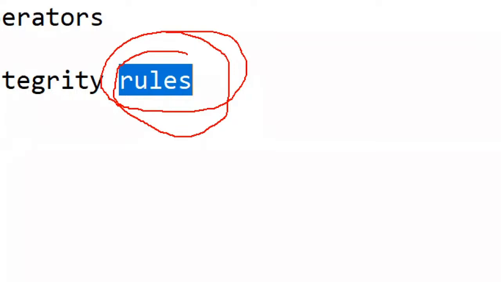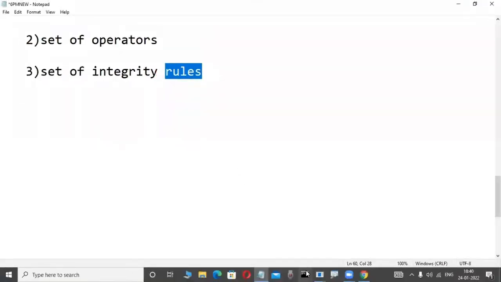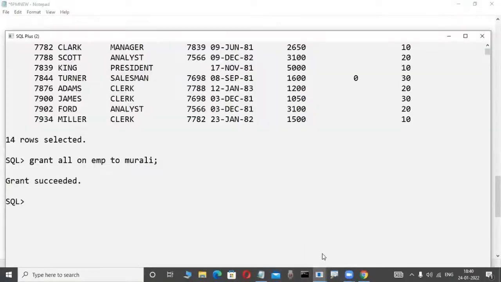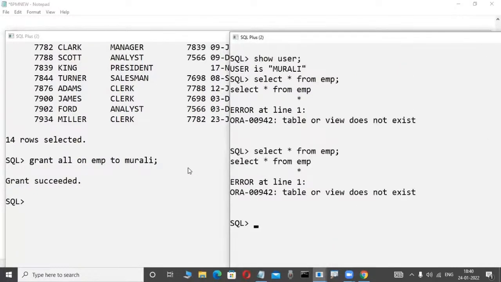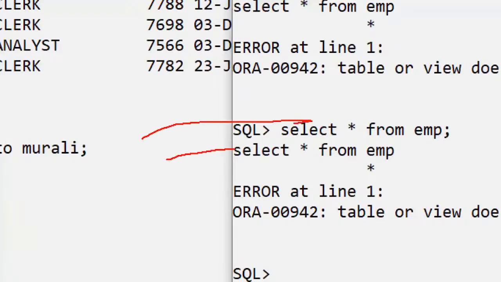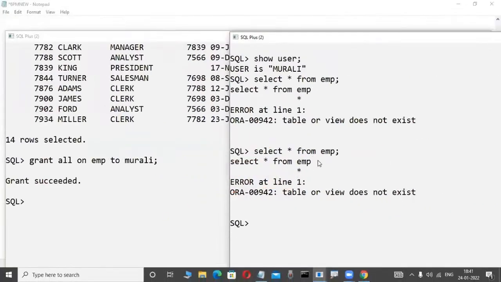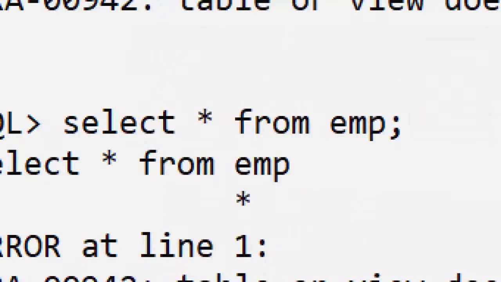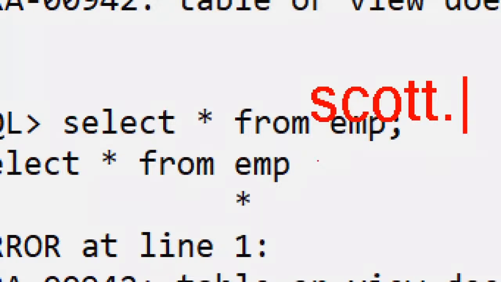That's why I'm a failure. I'm a programmer, I don't know the rules, so that's why I'm a failure. What is the rule? Now check it out, concentrate here. If any user gives permission to another user, either procedure, function, trigger, package, any database object they are giving, then the user who gives the permission, that username dot, the username is the user here, don't worry. And the user who gave the permission, that username dot operator we are using: select star from Scott dot EMP. That is the rule.